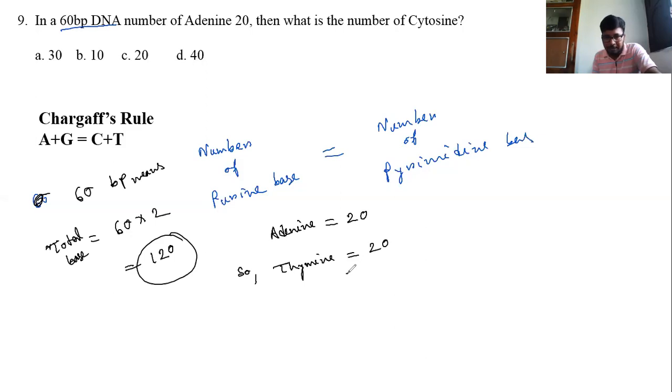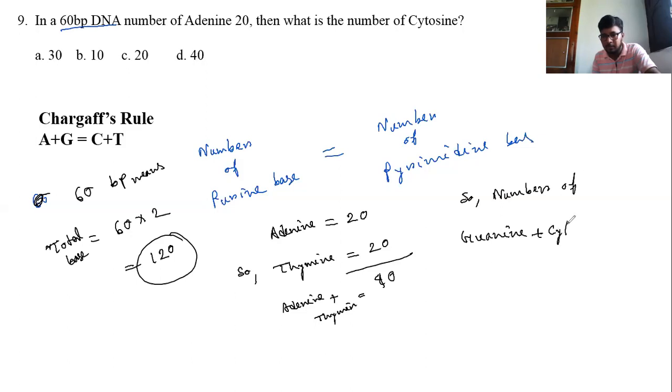So we can say that adenine plus thymine equal to 40. So total base 120, adenine plus thymine 40. So the number of guanine plus cytosine is 120 minus 40, 80. And also we know that guanine is equal to cytosine.